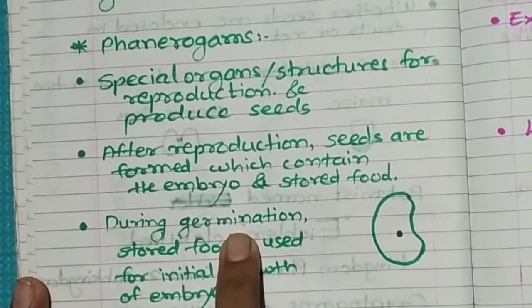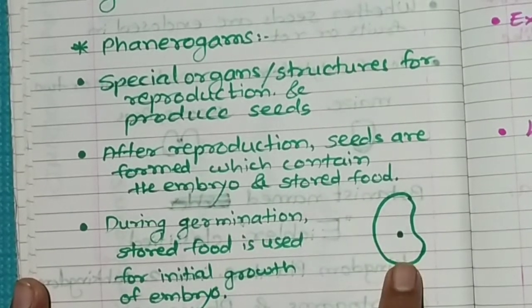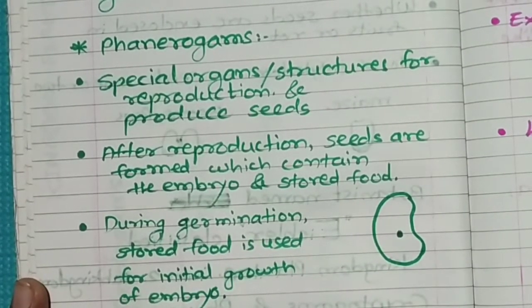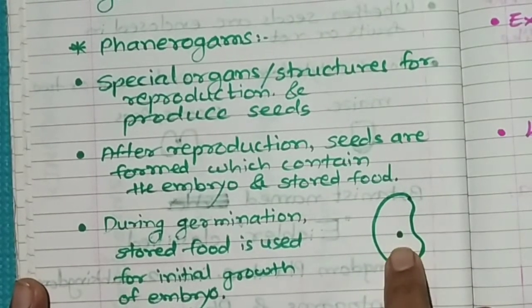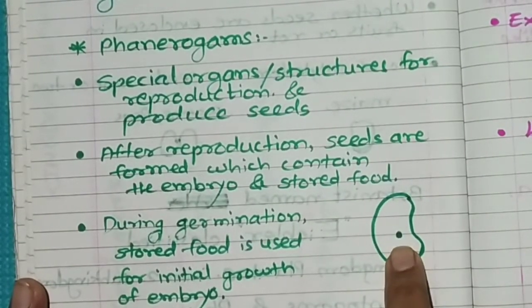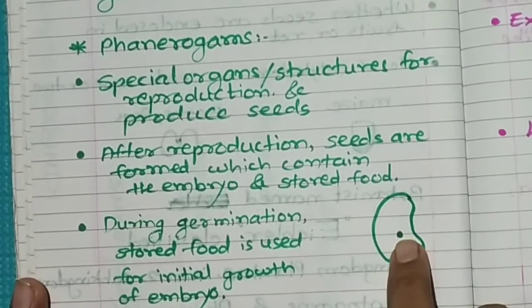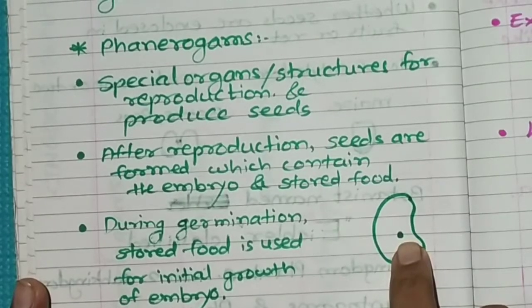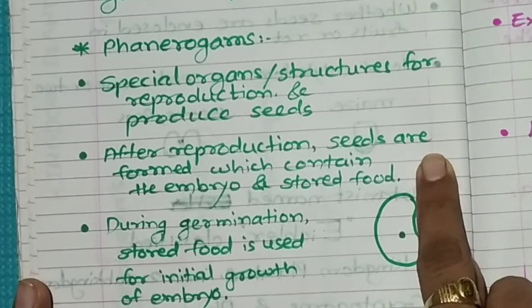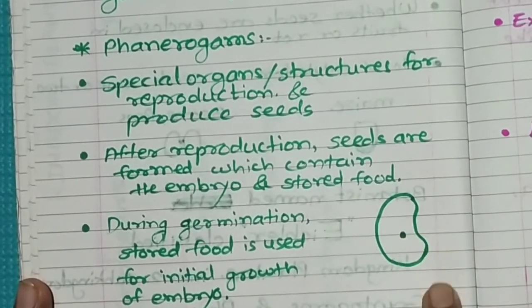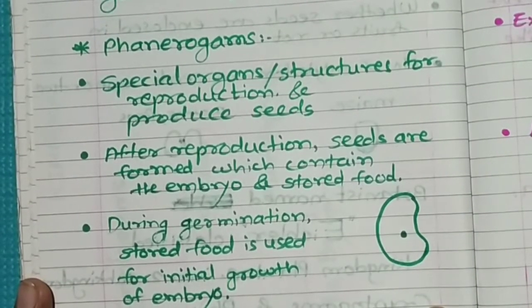During germination, when we plant this seed into the soil, by using this stored food, the initial growth of the embryo begins. Then slowly the embryo starts forming into two parts. The upper part develops stem and the lower part develops root.